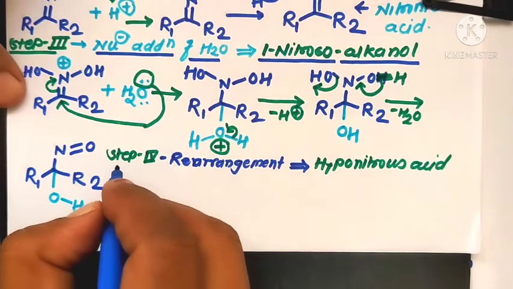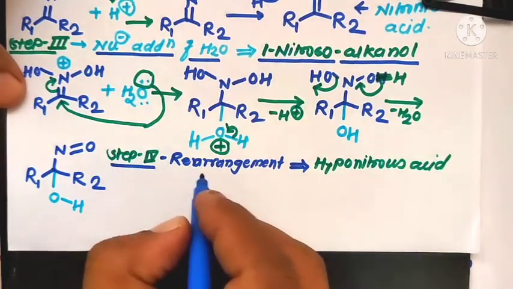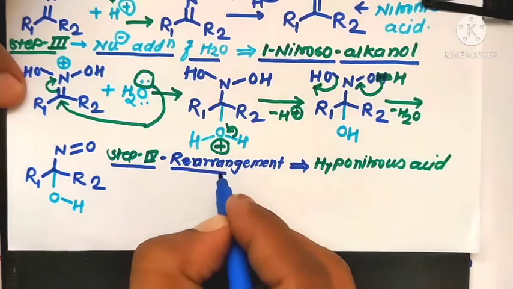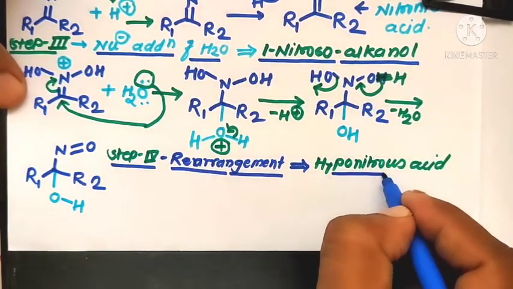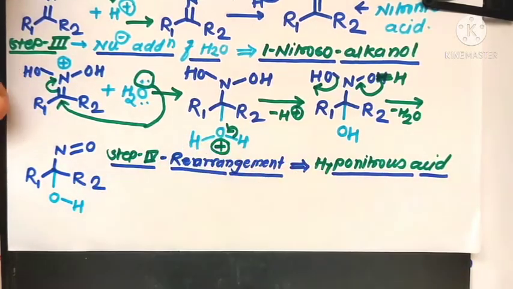In step four, rearrangement takes place of the 1-nitroso alkanol compound to form hyponitrous acid as a product of this step four reaction.